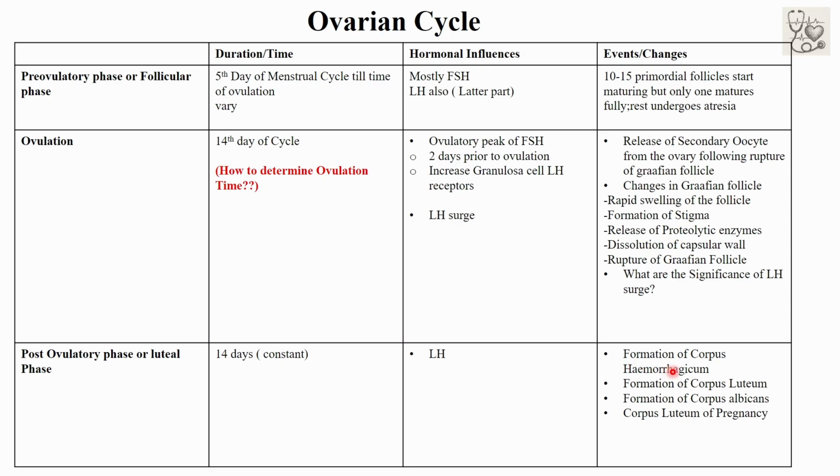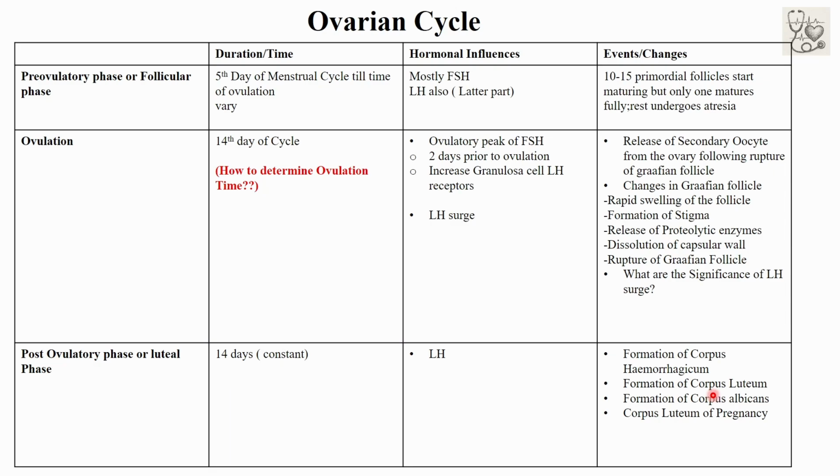Following ovulation, the outer wall of the Graafian follicle collapses and gets filled with blood, due to which it is called the corpus hemorrhagicum. Soon the granulosa cells and theca cells of the follicle lining begin to proliferate, and the clotted blood is rapidly replaced by yellowish, lipid-rich luteal cells, which is called the corpus luteum.